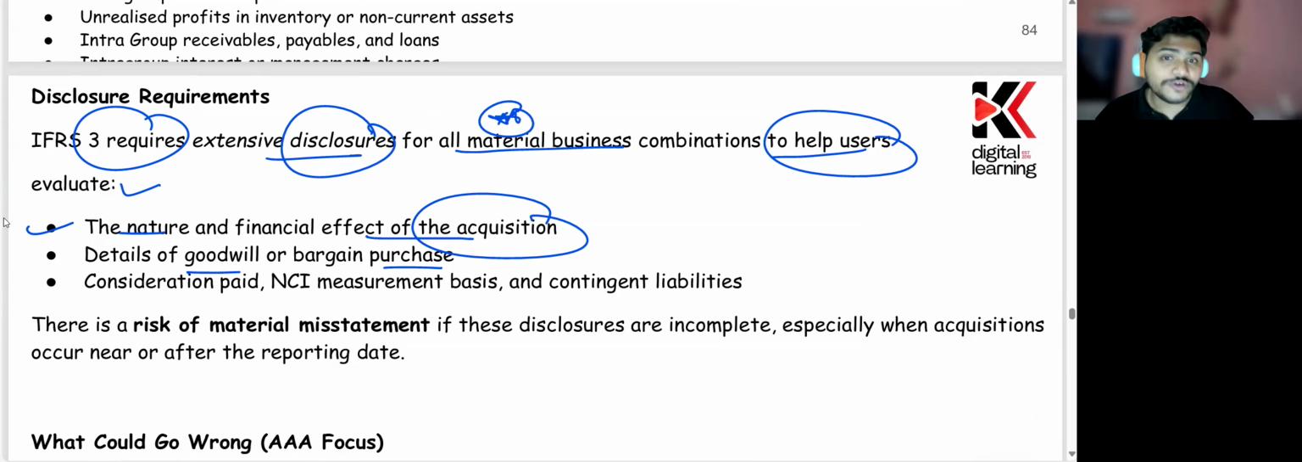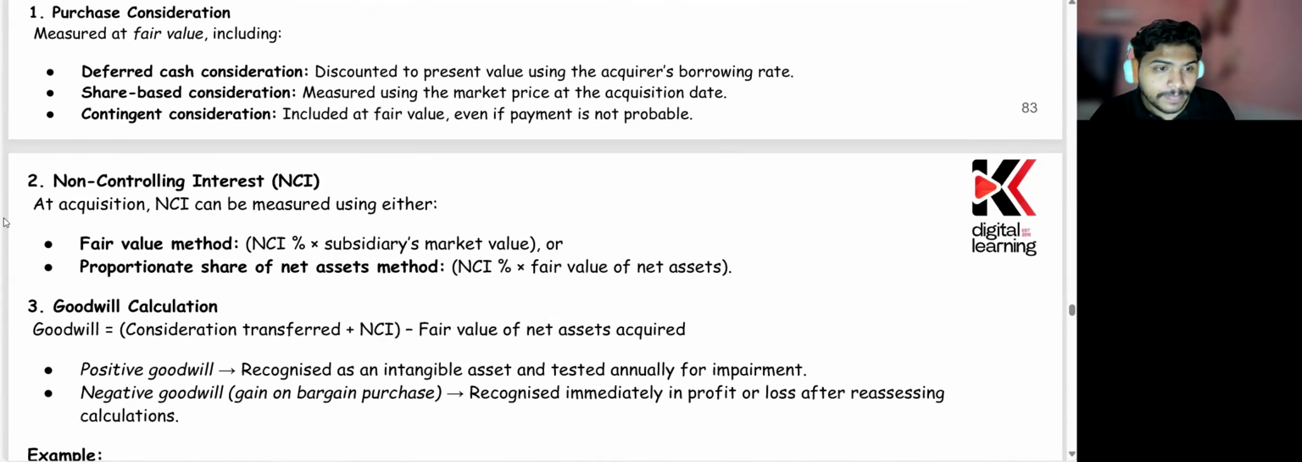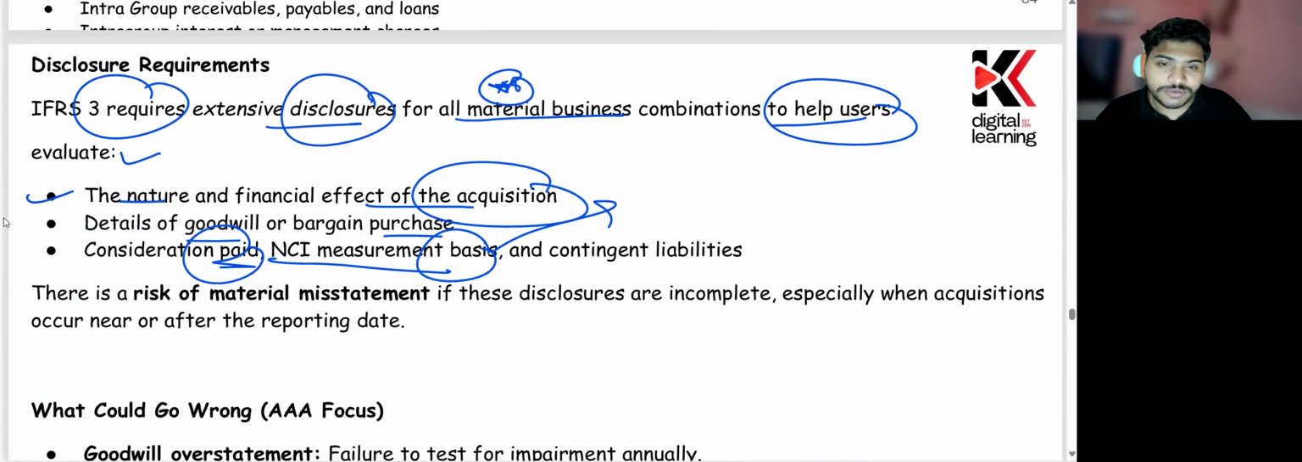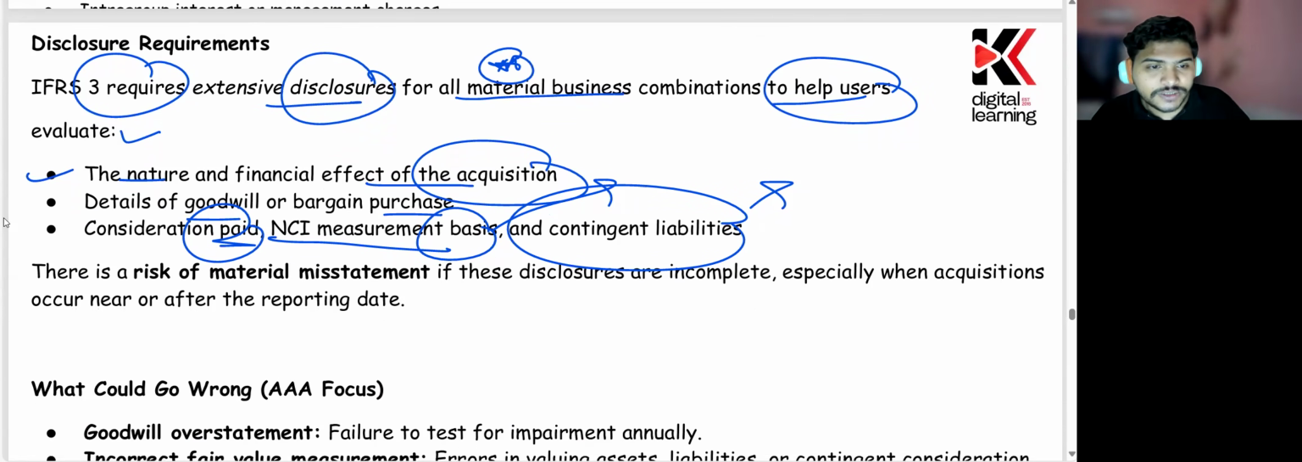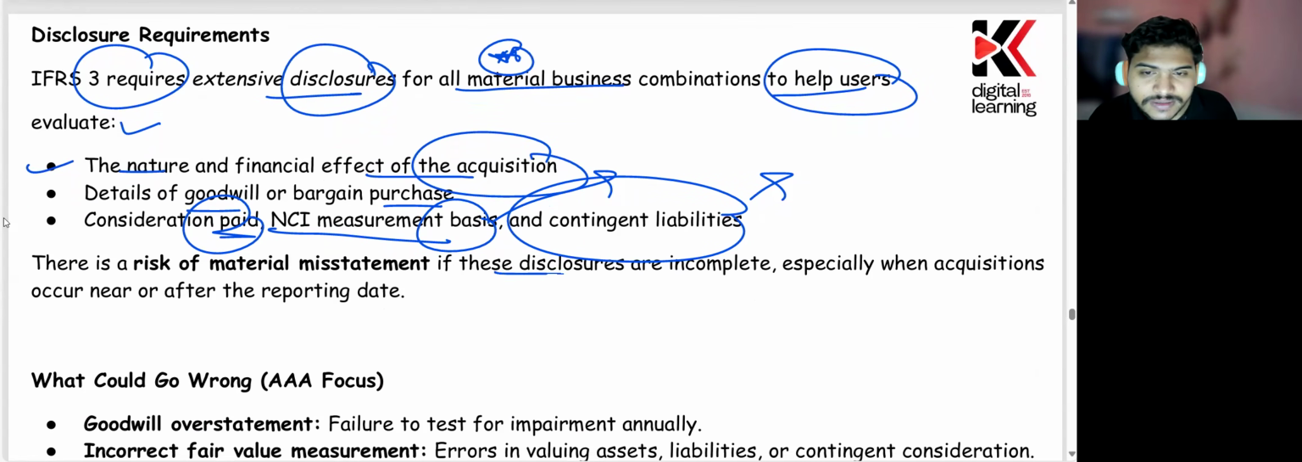If you do have acquired goodwill, in that case, that also needs to be shown, right? Whatever consideration you have paid or the NCI measurement basis. How is the NCI going to be calculated? There are two methods, right? So how the NCI is going to be measured? All these things need to be taken care of. And if there is any contingent liability that the company has to pay to the seller from whom they are buying. So there's a risk of material misstatement if these disclosures are incomplete.